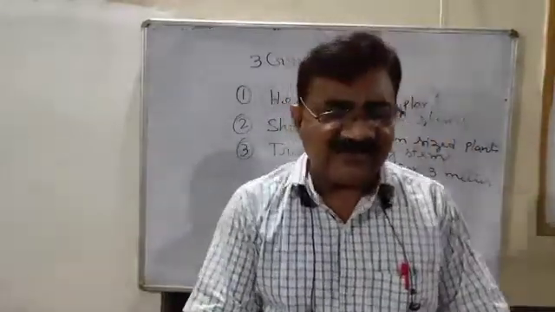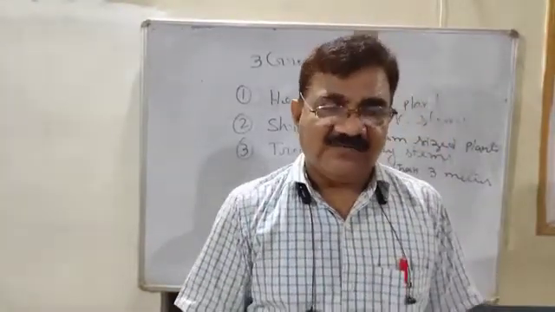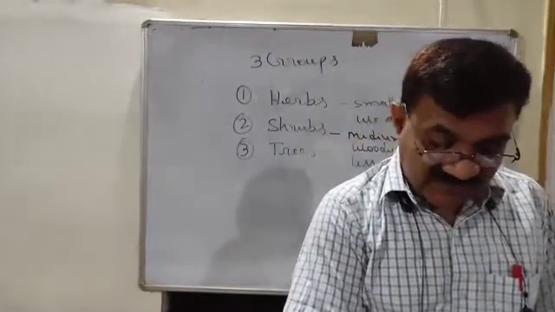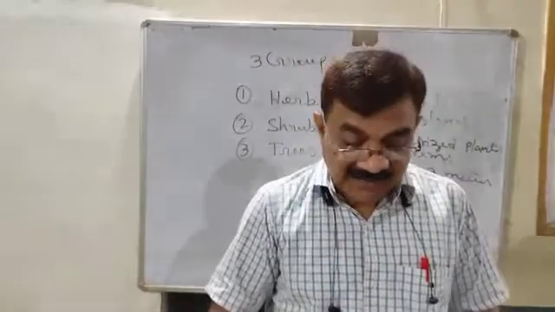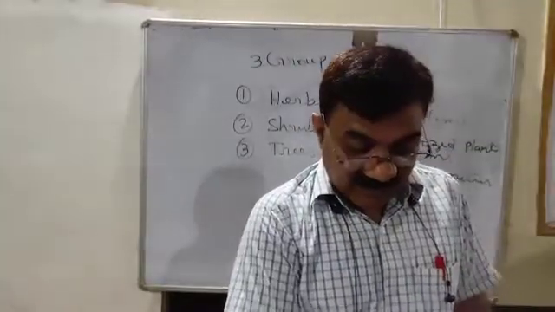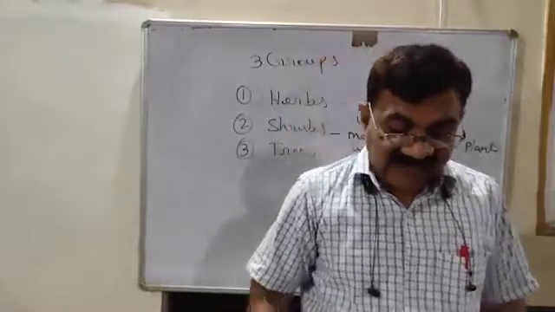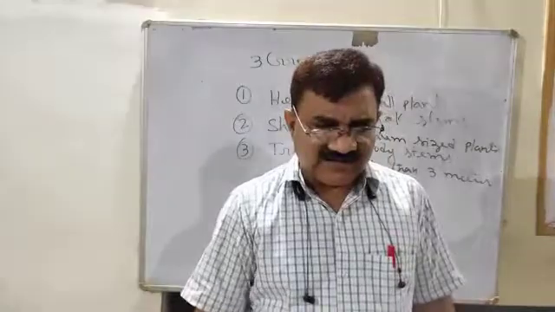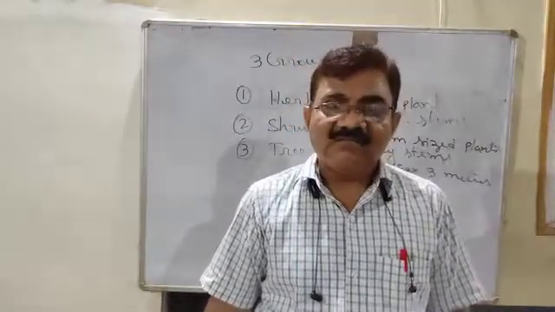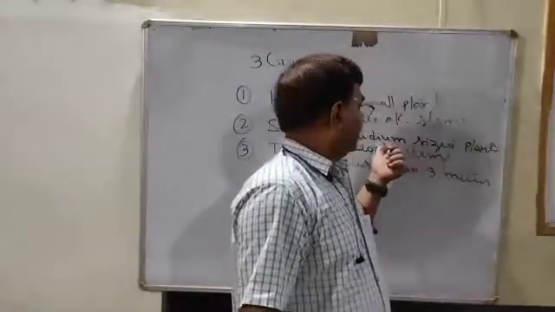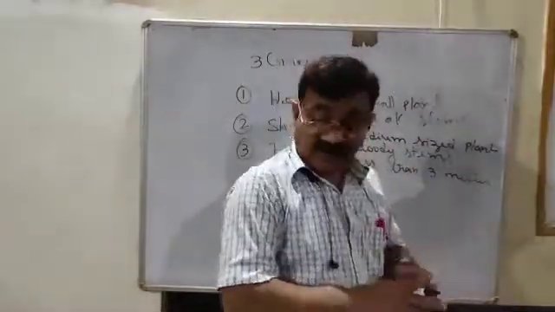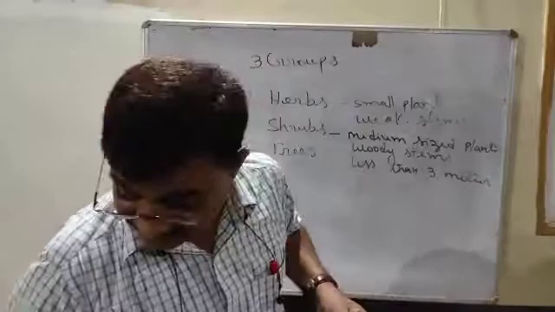Such plants are called shrubs. Examples of shrubs: cotton, mehendi, pomegranate, jasmine, lemon.